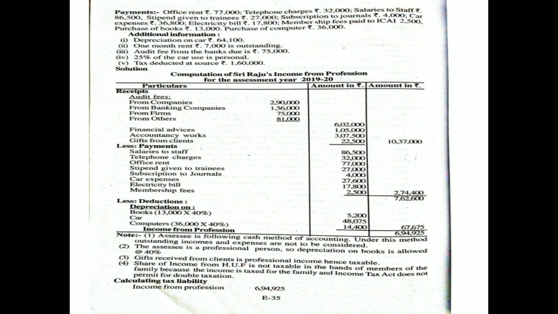Now, share of income from Hindu Undivided Family is not taxable in the hands of the members of the family, because the income is taxed for the family, and the Income Tax Act does not permit double taxation. Okay. Now, next one is. Now, this is the problem.